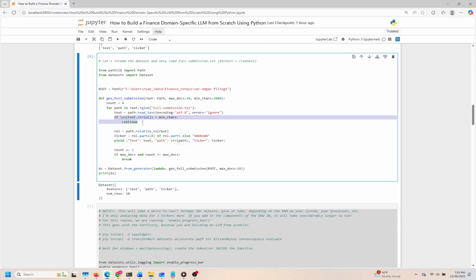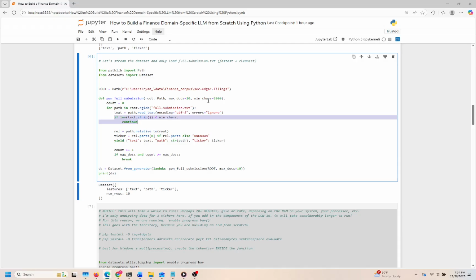For each detected file, the code reads the text content while taking care to handle any potential encoding issues to maintain the integrity of the data. To ensure relevancy, we perform a check on the text length, discarding any files that contain fewer than 2,000 characters.